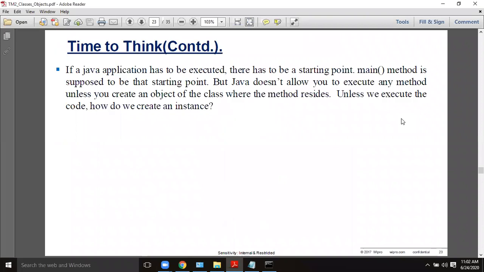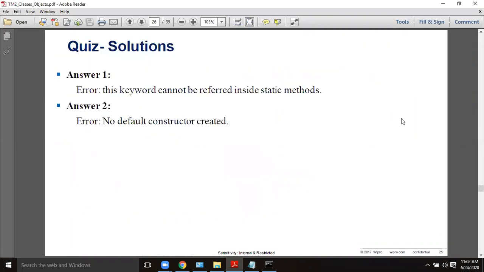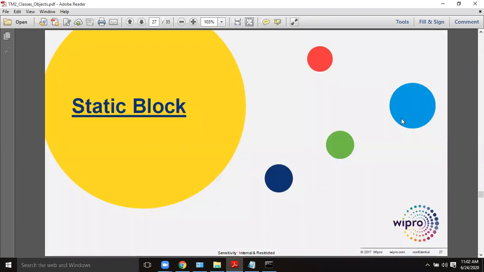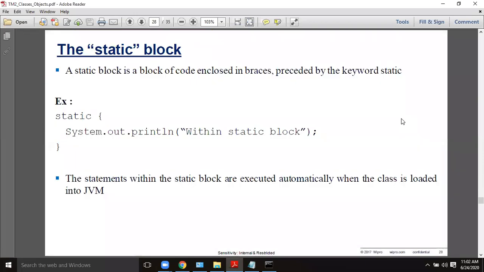Another important point about static is that static members get high priority compared to non-static members from the execution point of view. And there is another concept related to static, which is the static block. Your class can have static members, fields, variables, or methods. You can have static blocks also.